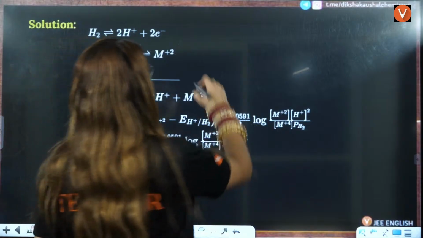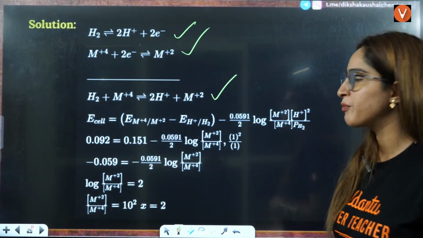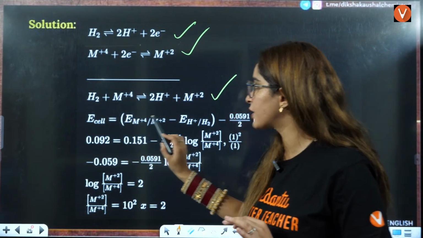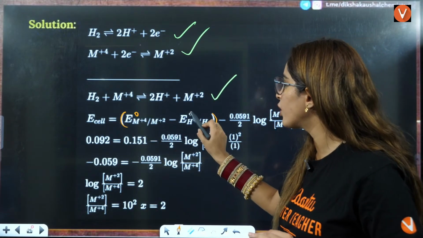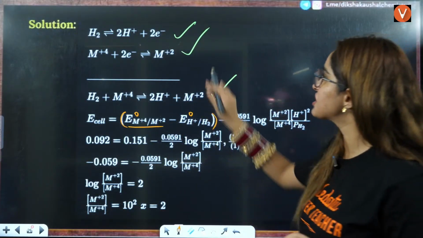So that is the 2 equations that you get here. From that the full reaction is this when you add both of them. Now when you apply Nernst equation here, then E cell is equal to E naught cell. E naught cell will be E naught of cathode minus E naught of anode. So cathode is the one which is gaining the electron.